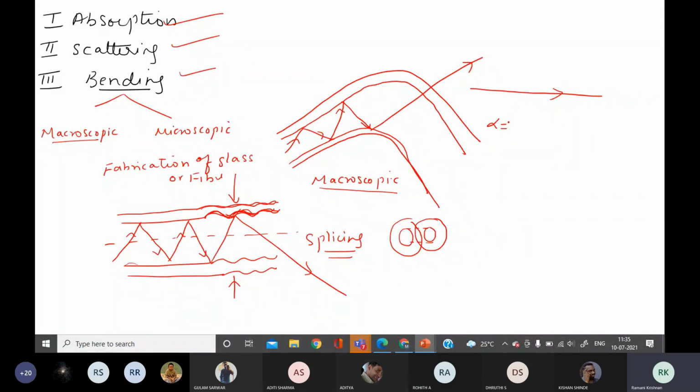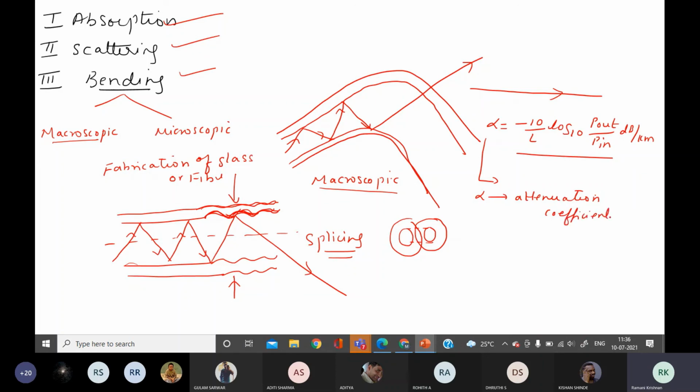We have a constant factor called the attenuation coefficient. This attenuation coefficient is given directly by minus 10 by L times log 10 of power output by power input, in decibels per kilometer. Alpha is the attenuation coefficient, a constant factor used in attenuation.